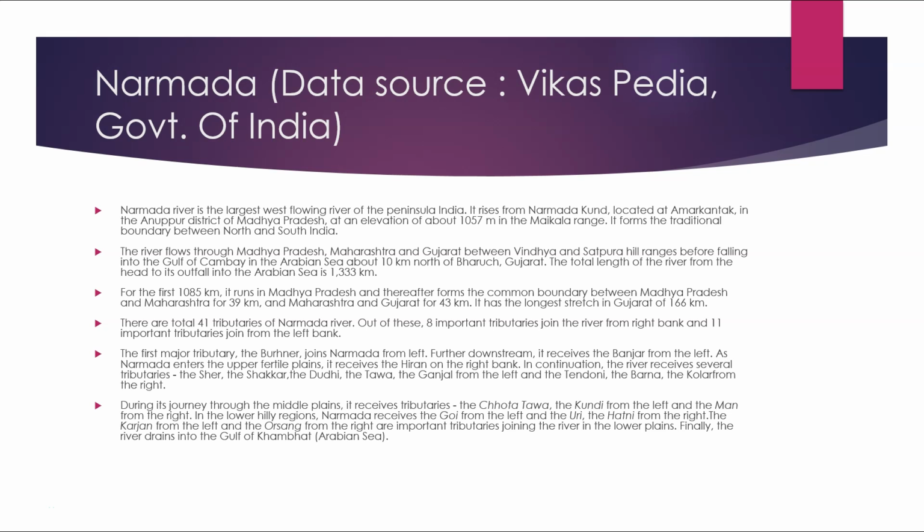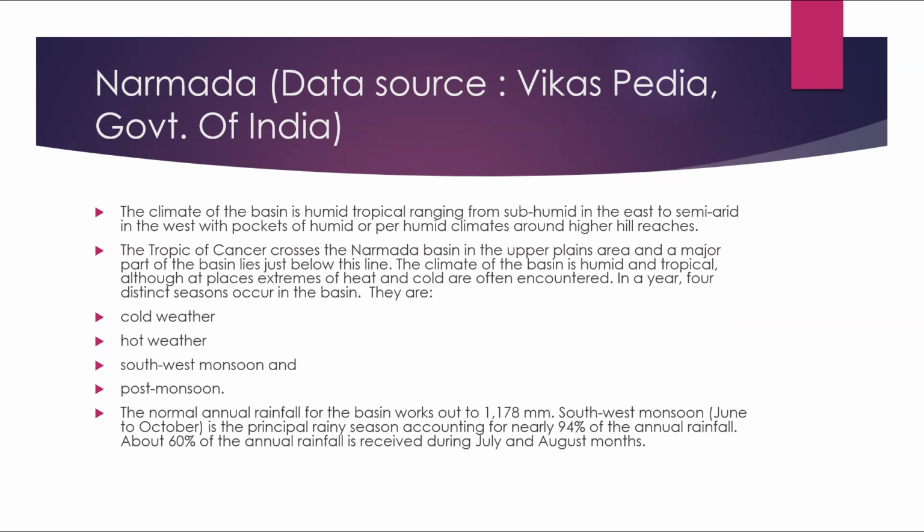During the journey through the middle plains, it receives tributaries, the Chota Tawa, the Kundi from the left, and the Man from the right. In the low hilly regions, Narmada receives the Goi from the left and the Udi, the Hatni from the right. The Karjan from the left and the Orsang from the right are important tributaries joining the river in the lower plains. Finally, the river drains into the Gulf of Khambhat in the Arabian Sea.